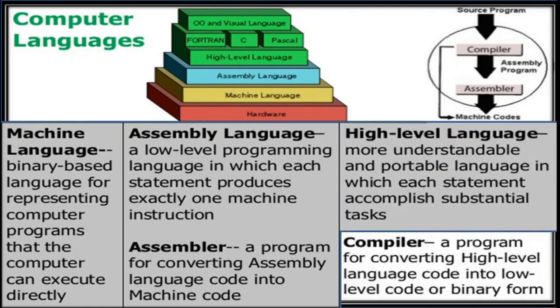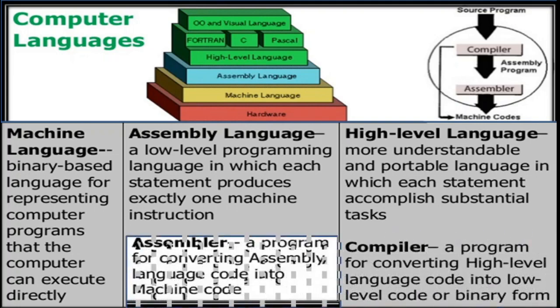Compiler: a program for converting high level language code into low level code or binary form. Assembler: a program for converting assembly language code into machine code.